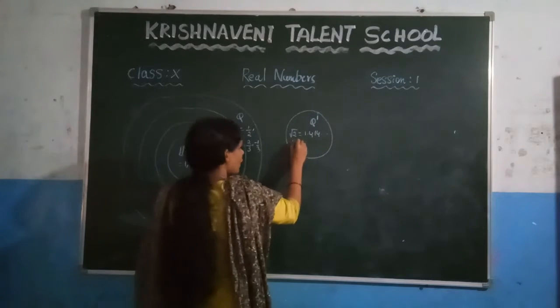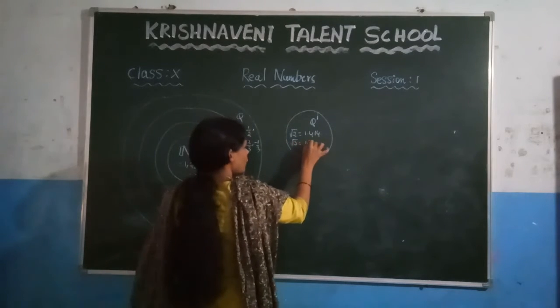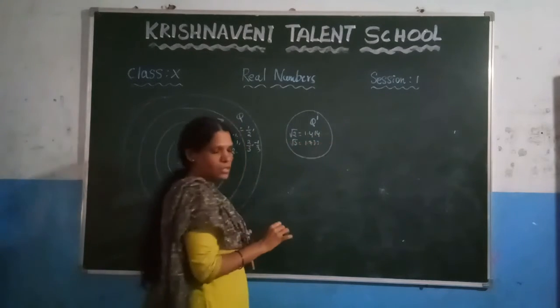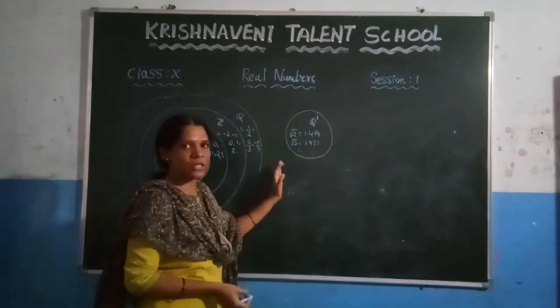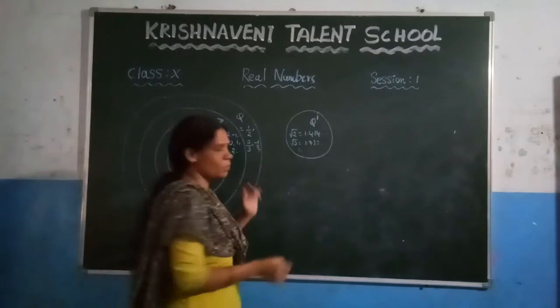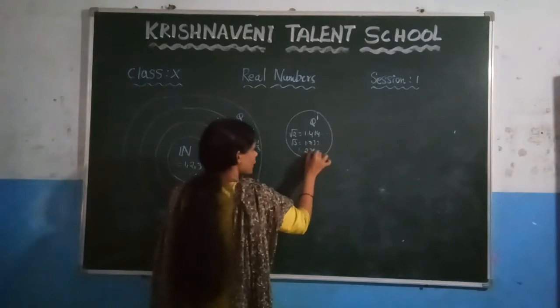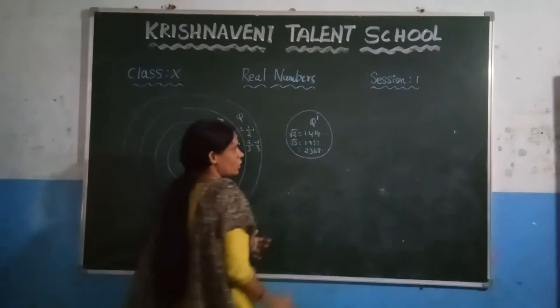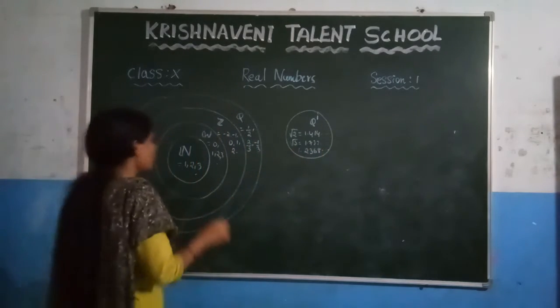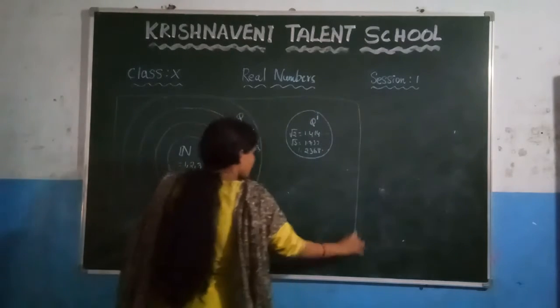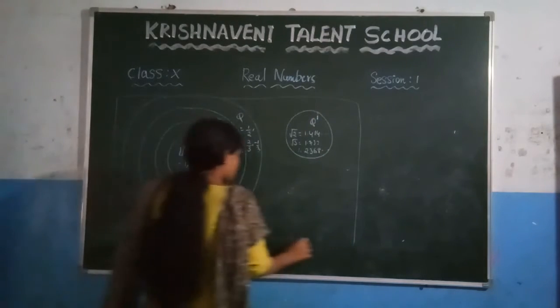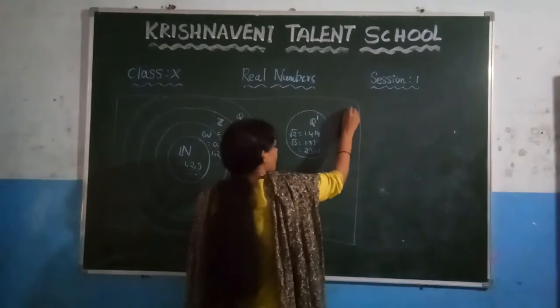We can consider the value of root 3 also, which is 1.732 and so on. You can consider any number such that after the decimal point it is non-terminating and non-repeating. So root 2, root 3, root 6, root 8 and so on are all irrational numbers. All these together combined give us the real numbers.